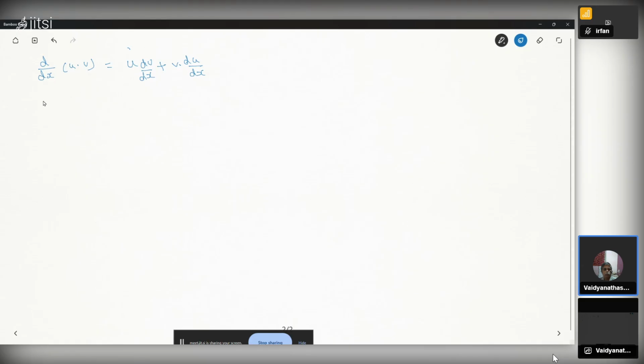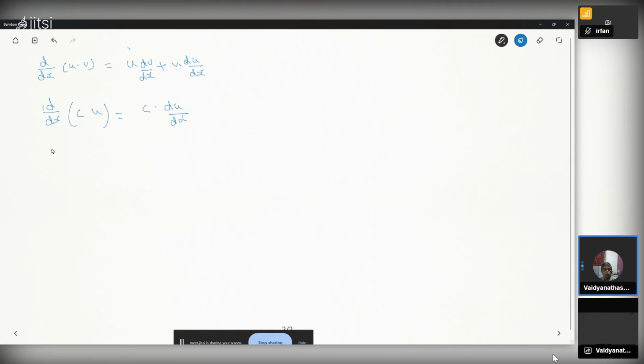Then d by dx of a constant multiplied by a function. d by dx of c, where c is a constant, multiplied by u, where u is a function of x, equal to, you take c out, c multiplied by the derivative of u, c into du by dx. I'll give some examples also for this formula. I'll show how to apply this formula.